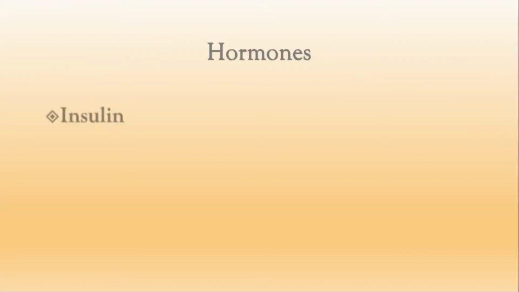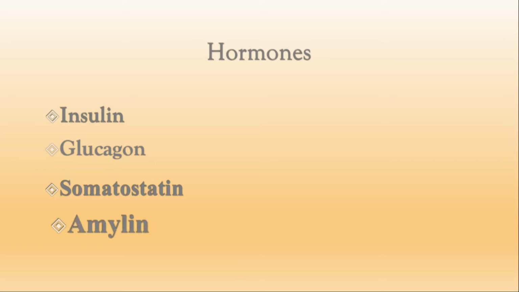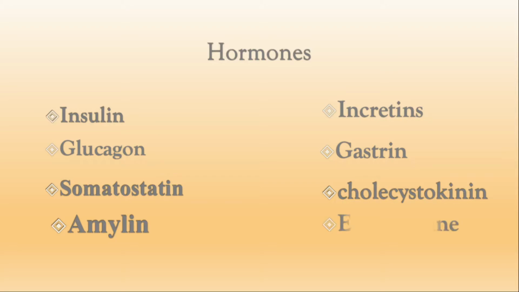So what are the hormones which control glucose? I have divided the hormones into two categories: one is the hormones produced by the pancreas, and the other is those apart from the pancreas. The hormones produced by the pancreas are insulin, glucagon, somatostatin as well as amylin. These are the four hormones secreted by the pancreas. The next hormones are incretins, gastrin, cholecystokinin, and epinephrine or adrenaline. These are the hormones secreted apart from the pancreas which also control the blood glucose levels. We will see how it happens.